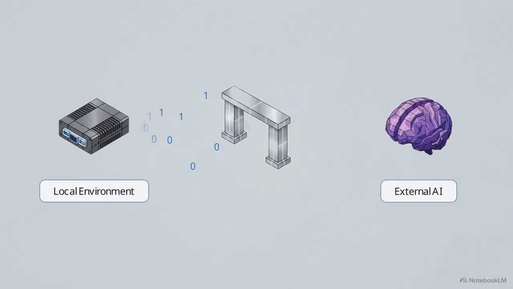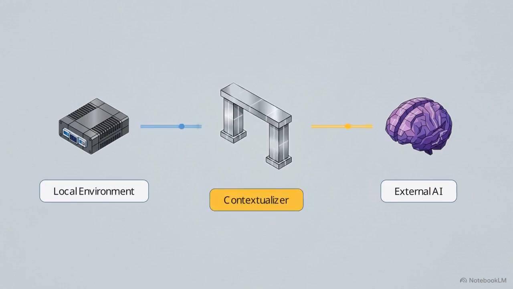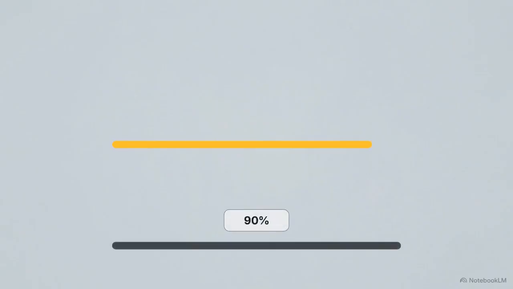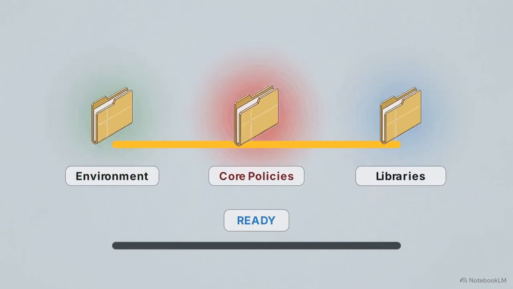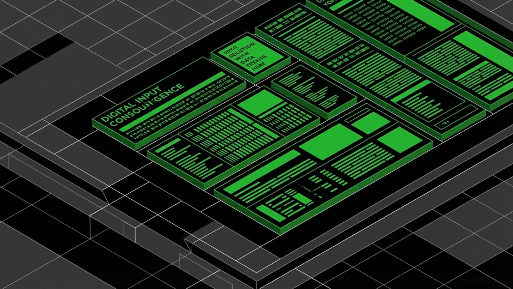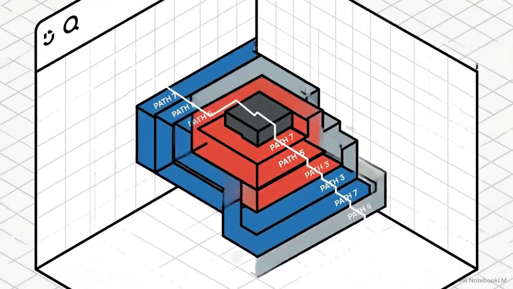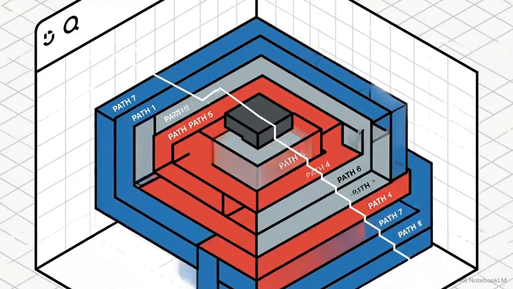the contextualizer service, built specifically to bridge the gap between the local environment and external AI. The contextualizer reads the centralized database to automatically generate modular AI context files. These files segment the system state into discrete packages regarding the environment, core policies, and libraries. By feeding these precise files to external AI tools like Gemini or Claude, the assistant gains up-to-the-second awareness of the system's rules and logic, preventing it from hallucinating non-existent file paths.